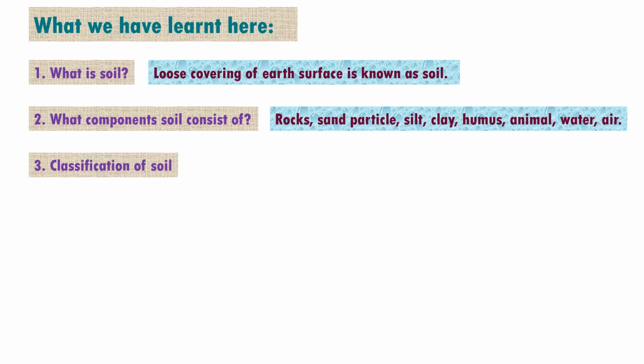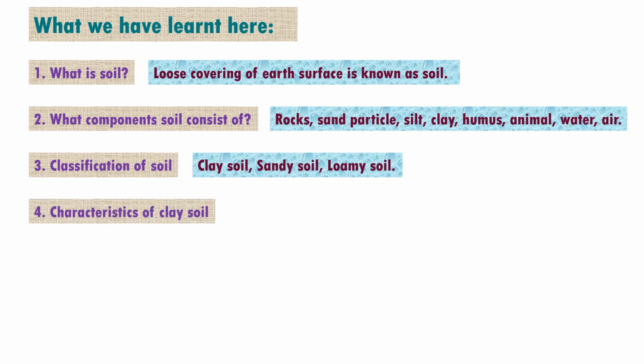Then we have learned the classification of soil. That means how many types of soil there are on this earth. According to their characteristics, we have found that soil is divided into three types. One is clay soil, another is sandy soil, and the last one is loamy soil. Why have we divided them? If you look at their characteristics, we can see why they are different.